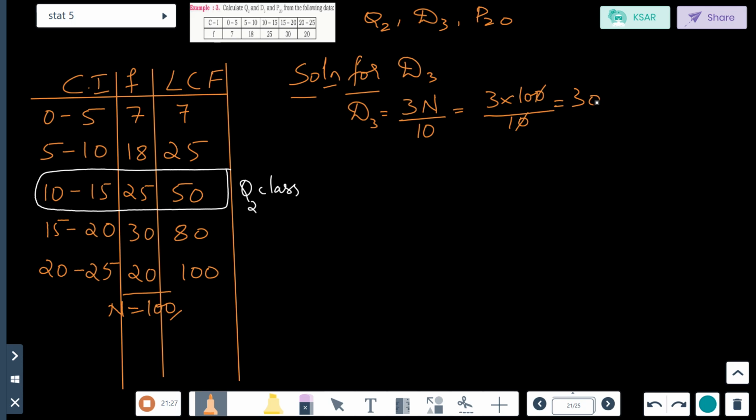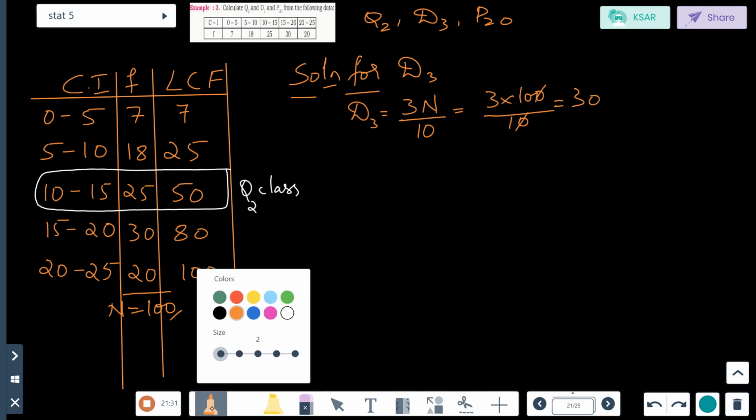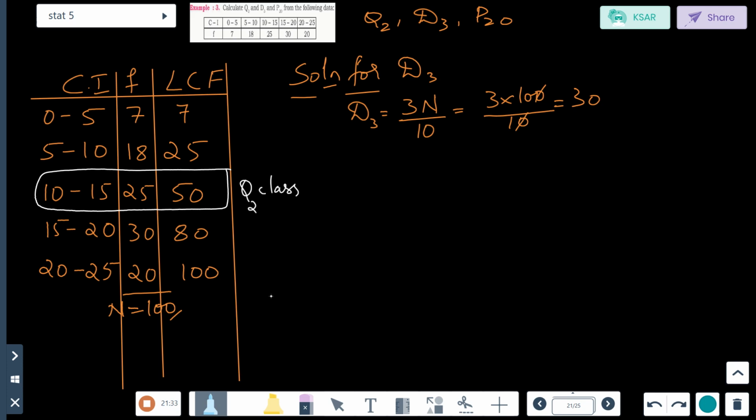How much has come? 30. Which number is nearer here? Again it is 50 only. Now I've rounded it off in a different color. See? Now this is the D3 class. I said, if the situation requires, it will come the same only.